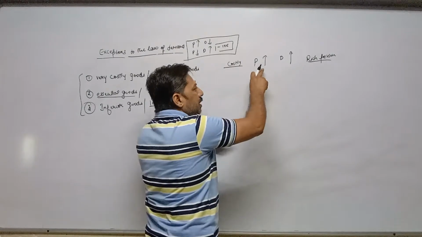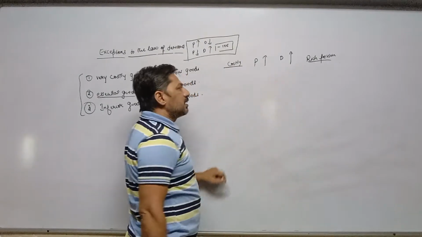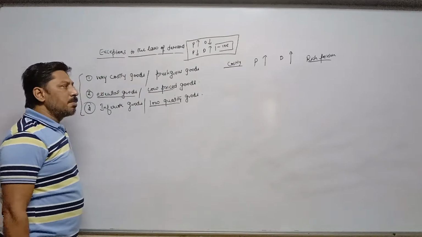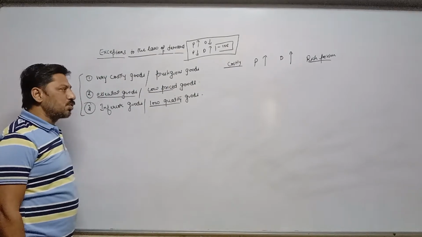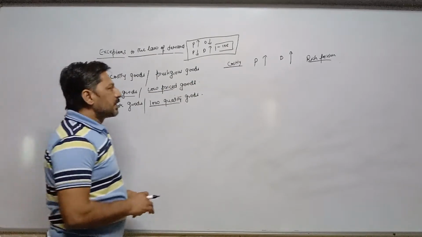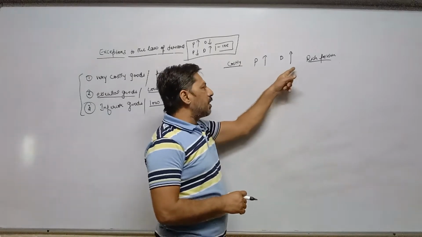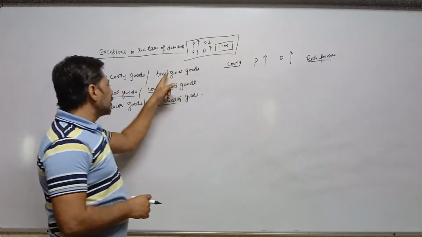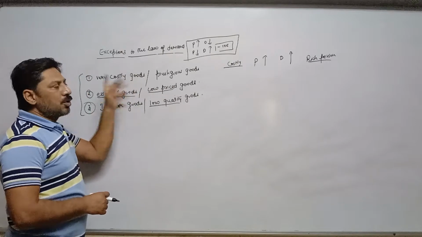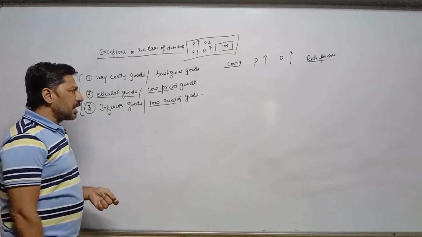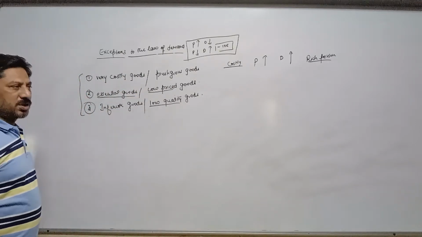Means here, negative relation between price and demand cannot be maintained in case of prestigious goods. That's why we can say that law of demand is not applicable in case of prestigious goods or very costly goods.